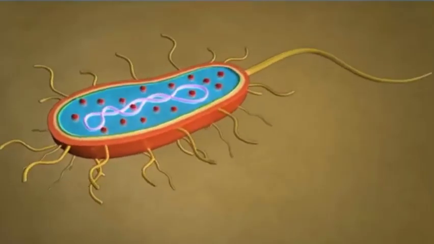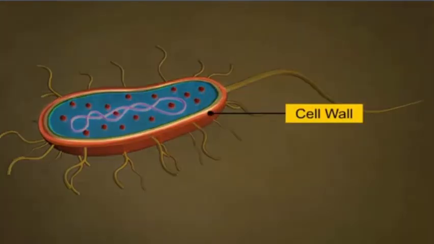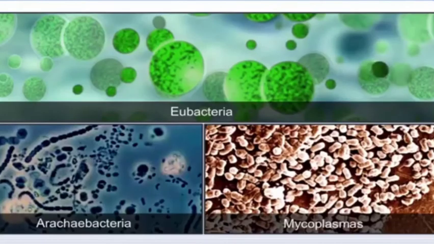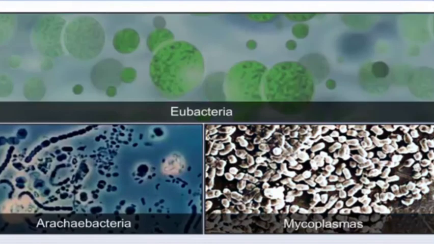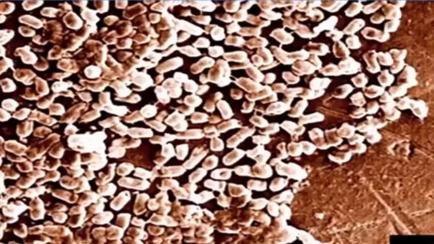All archaebacteria have a different cell wall structure than other bacteria, which helps them to survive in extreme conditions. Unlike eubacteria and archaebacteria, mycoplasma are a group of bacteria that lack a cell wall. They are the smallest living organisms ever known, who can survive without oxygen, and they are pathogenic to both plants and animals.